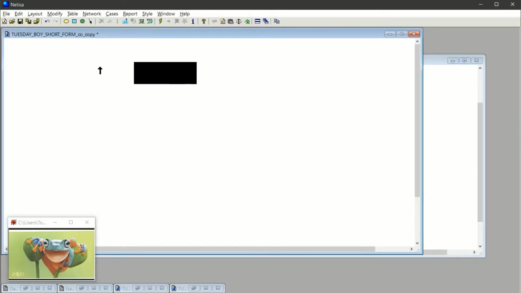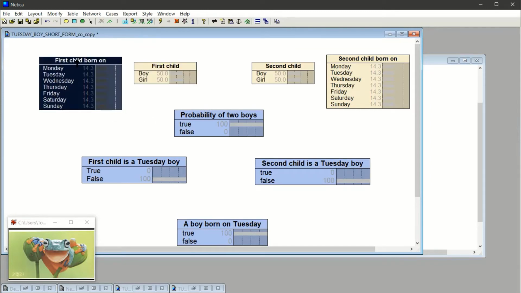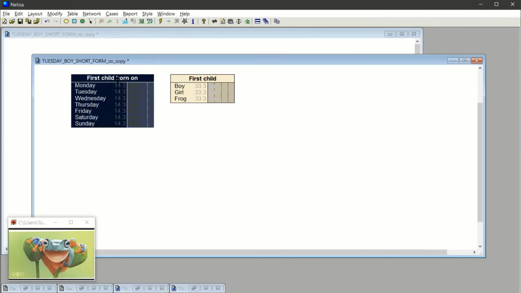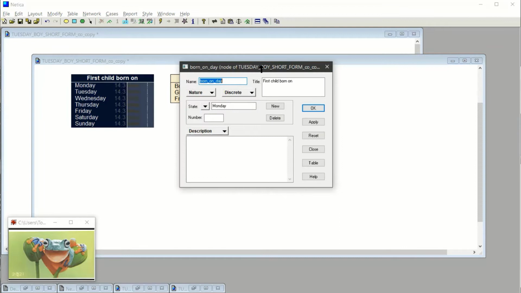Now, here is the week. So I'll copy that and I'll bring it over here, and then I'll paste. Now, in Bayesian Land, the first child can be born on any of those days, but Bayesian Land has 8 days. 8 days. You can imagine, of course, what the 8th day is. It's going to be Frog Day.